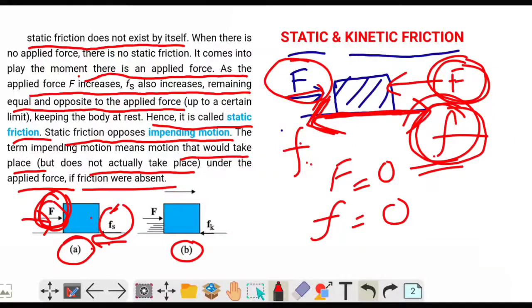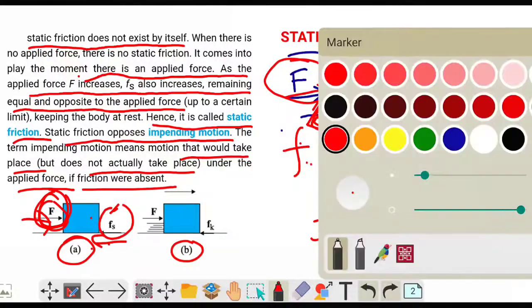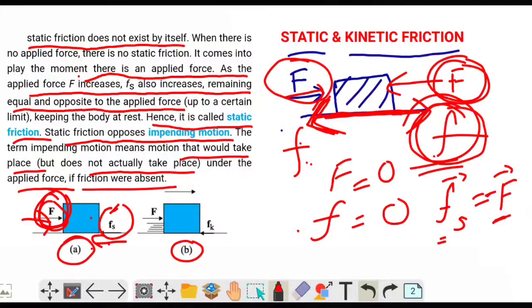Okay. So the basic concept is that under static condition, static friction will be equal to the applied force. This is about magnitude, but if we represent this quantity in vector form, there will be a negative sign. That is, static friction is equal in magnitude to the applied force and it is acting in the opposite direction. This minus sign shows that it is acting in the opposite direction to the applied force.